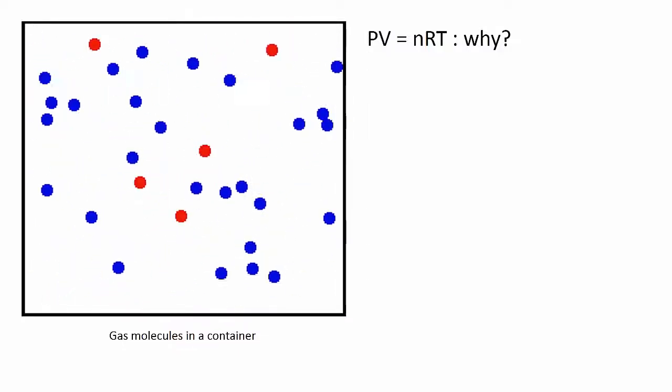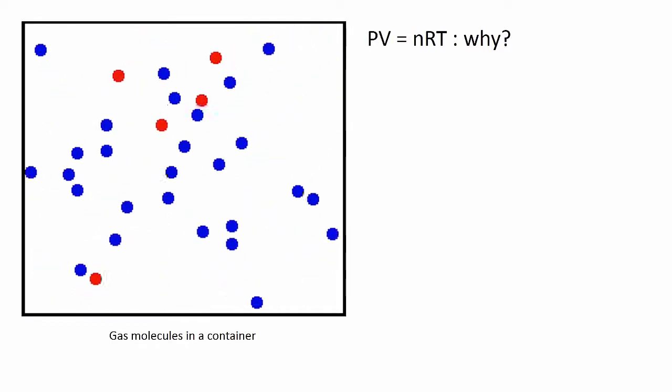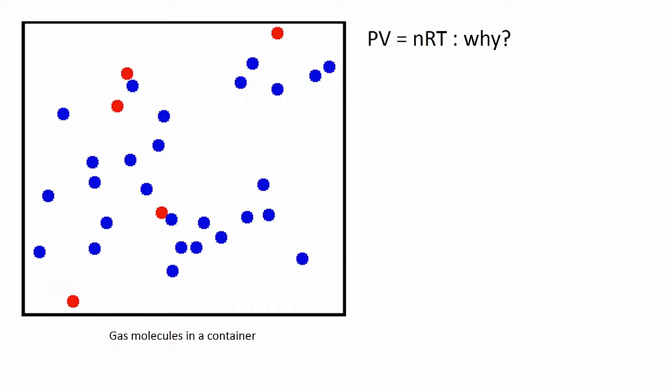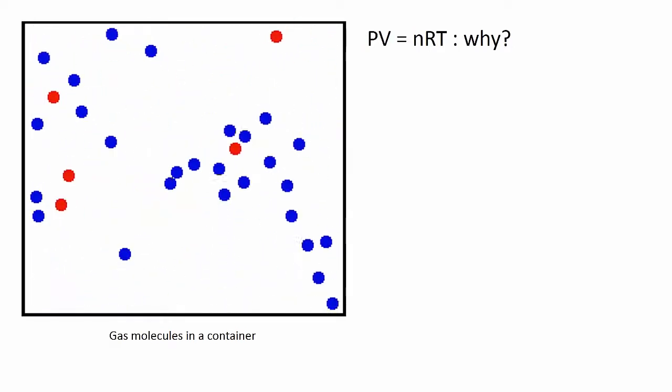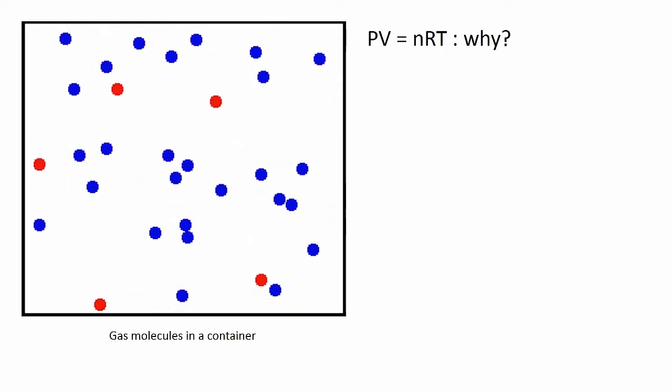PV equals nRT is an important equation, but if someone asked why PV must equal nRT, it would be impossible to explain or to derive mathematically. The equation is a combination of 3 experimental observations made by Boyle, Charles and Gay-Lussac, and Avogadro.